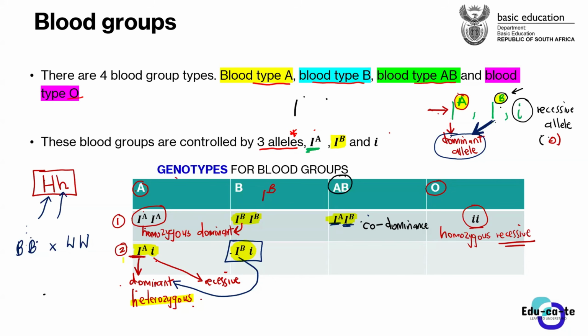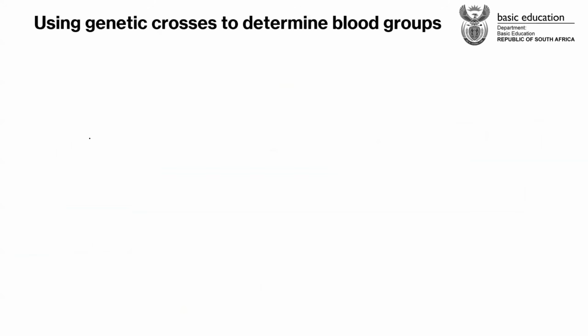It is the dominant allele for A, the dominant allele for B, and the recessive allele for blood type O, which is small letter i. These are the only alleles. There are 3, but there are 4 blood types. Are we together, grade 12s? Yes. All right. You guys get that, right?